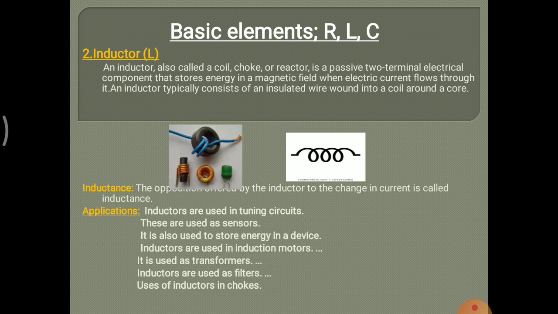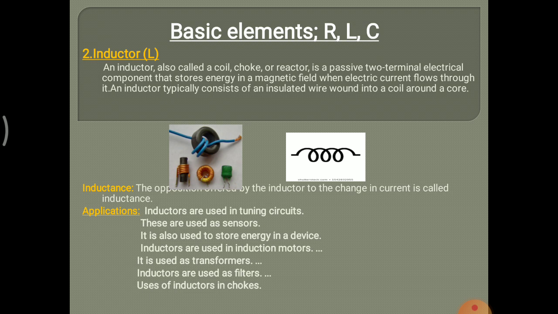Inductor. An inductor is called a coil, choke or reactor. It is a passive two-terminal electrical component that stores energy in a magnetic field when electric current flows through it. An inductor typically consists of insulated wire wound into a coil around a core. What is inductance?